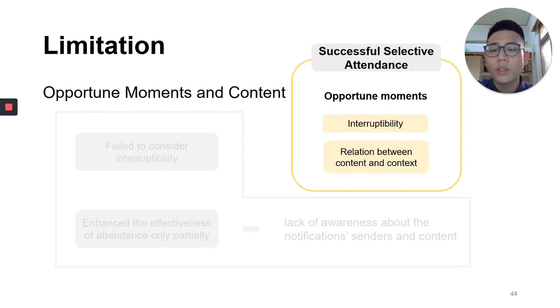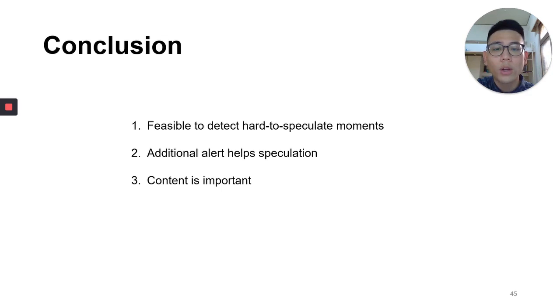Thus, to achieve successful selective attendance, we argue that the concept of an opportune moment should not be limited to interruptibility, but also include the relation between content and context. To conclude, we proved that it's feasible to detect when users speculate wrongly. Also, the additional alert helps users speculate more correctly. We also know that speculating the app right doesn't mean there was interest in the content of the notification. So to achieve successful selective attendance, future work needs to consider both opportune moment and content.